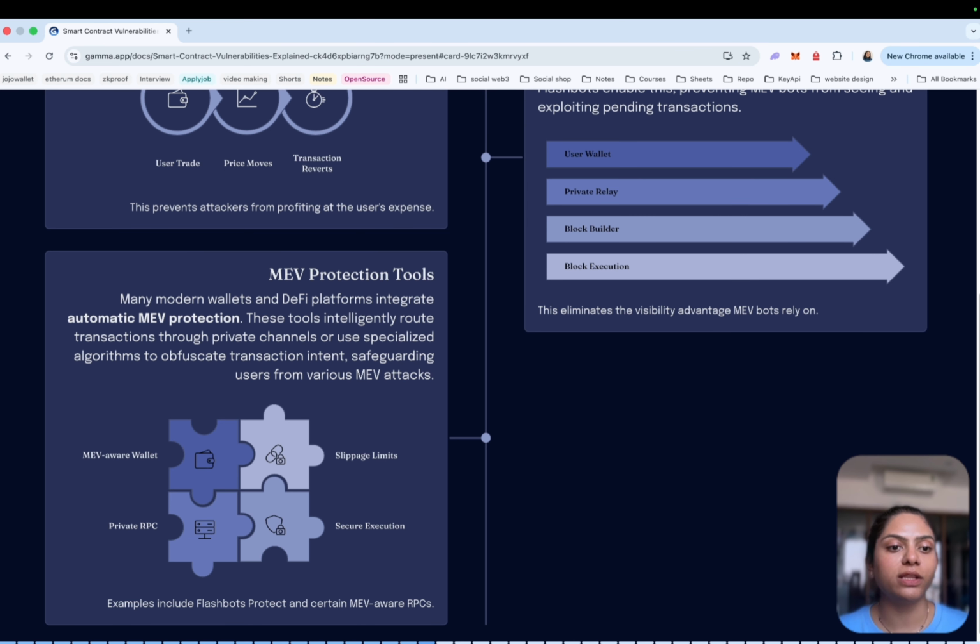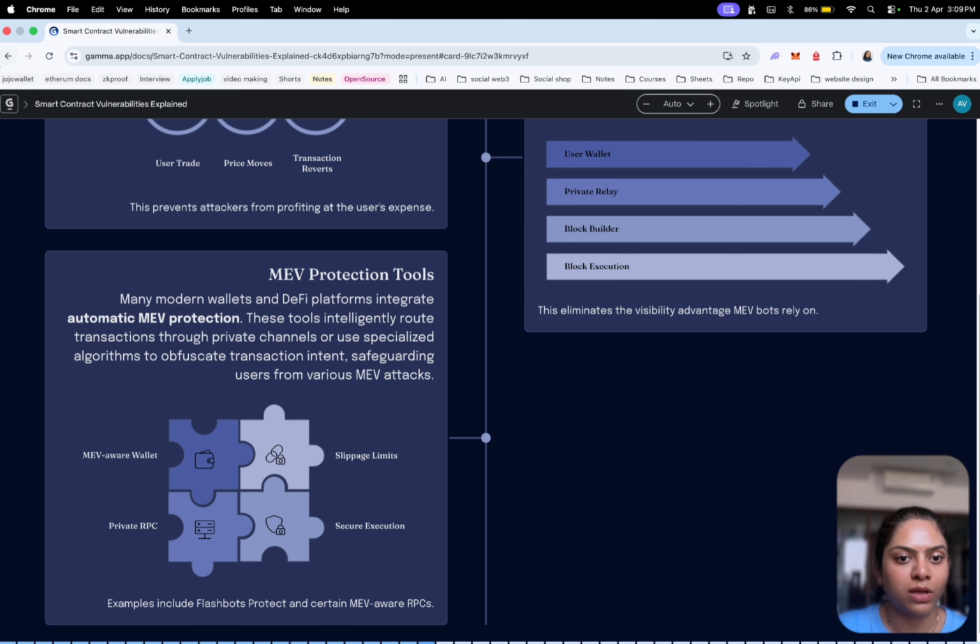MEV and front-running attacks highlight a very important reality of blockchain systems. Because transactions are transparent before execution, attackers can use that information to extract value. Understanding how the mempool works is essential for designing secure and fair DeFi systems.